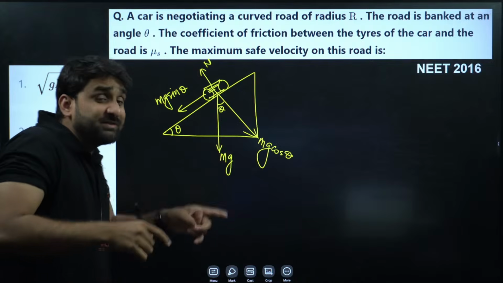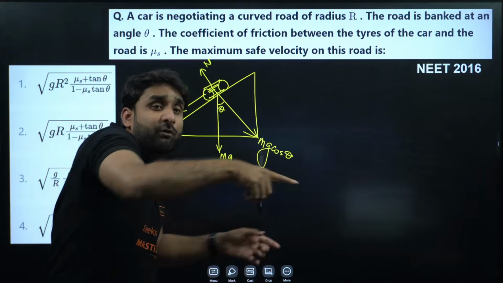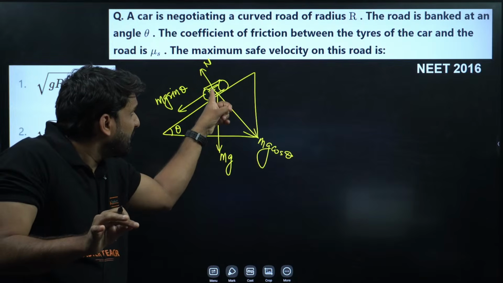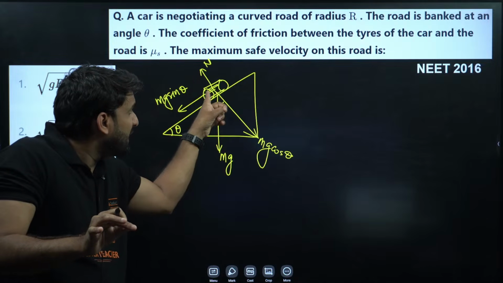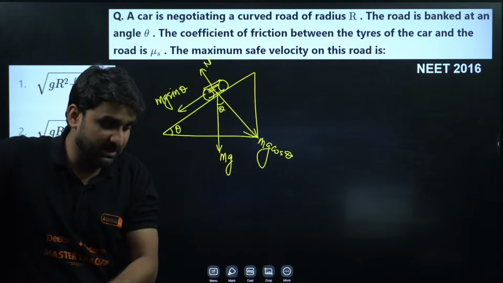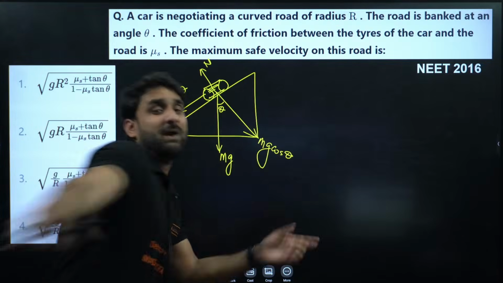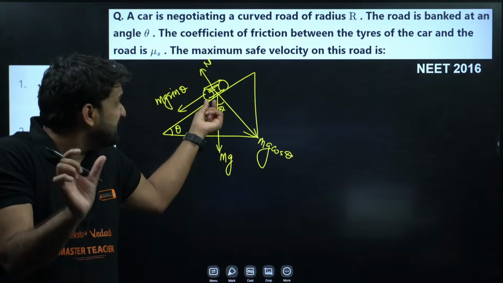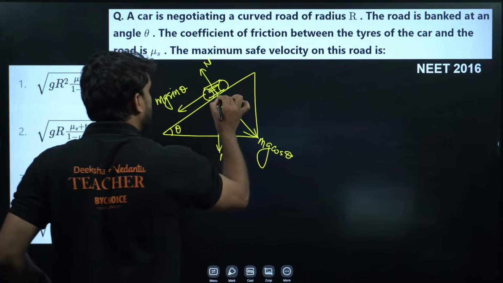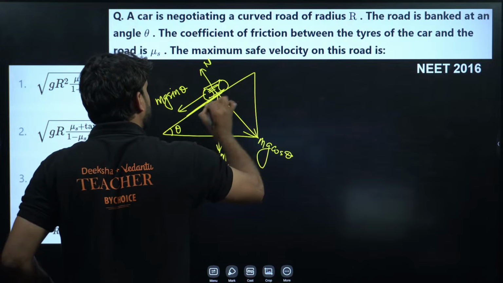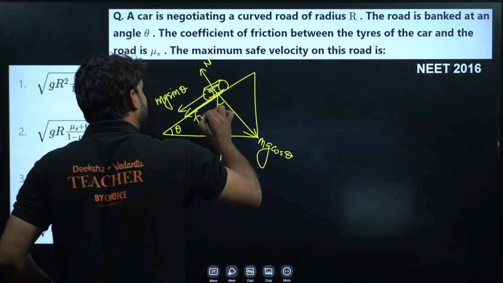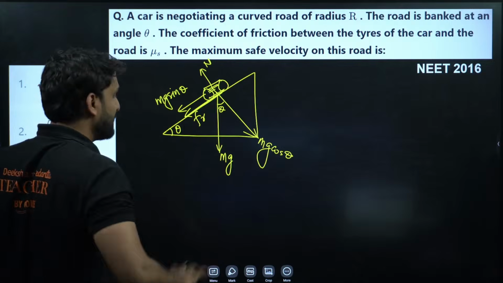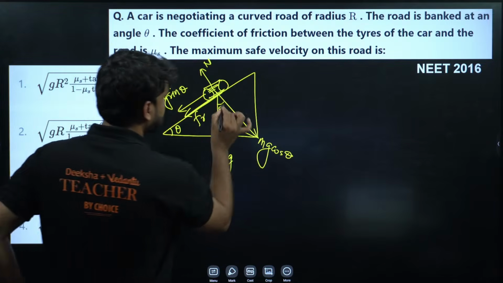If the car is taking a turn on a curved road which is banked, there is a slight chance that the car may slip in the upward direction, because of high kinetic energy. So the wheel may slip upward, and the friction will go in the downward direction. My dear champion, please keep it in mind: at banking, the friction will go in the downward direction, champion.